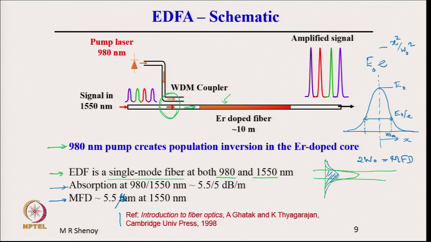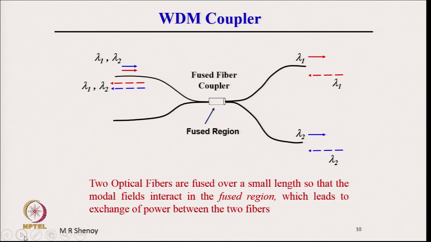There is a reference which is given here. You can refer to Introduction to Fiber Optics by Ghatak and Thyagarajan for more details on the EDFA. The coupler is this, the WDM, which is a wavelength division multiplexing coupler, which means if you have one wavelength launched here, another wavelength launched in the other port. This comprises two optical fibers, single mode optical fibers, which are fused over a small length.